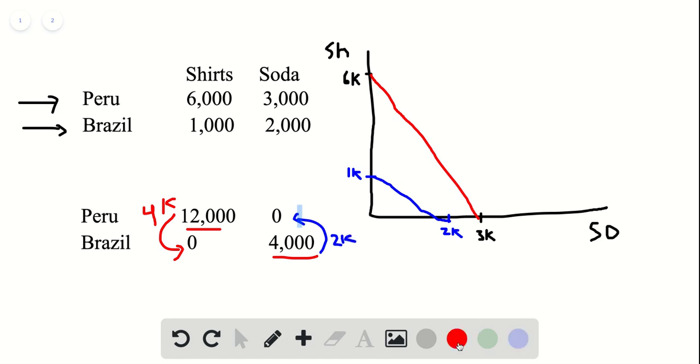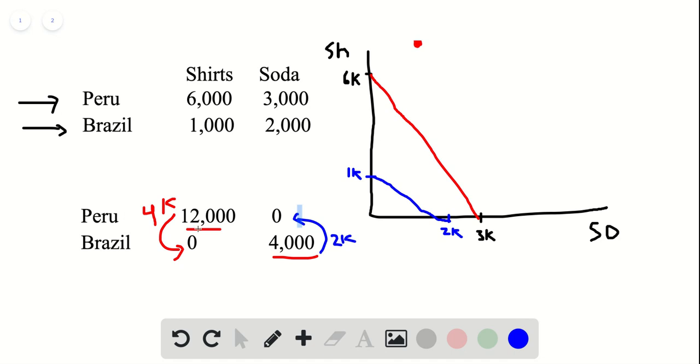That means that Peru will have 2,000 sodas and 8,000 shirts. So 2,000 sodas, 8,000 shirts would put them somewhere up here. This is what they would be consuming.